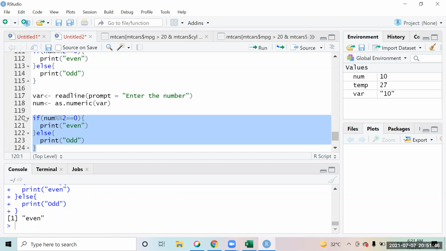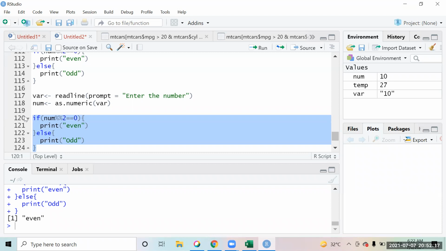Amit, is there any difference between as dot integer and as dot numeric while converting the character to numeric? Another function named as dot integer popped up. Is there any difference? Yeah, so numeric is basically a family, like a class. Numeric can be integer also, it can be floating also, but integer is just a number without a decimal.